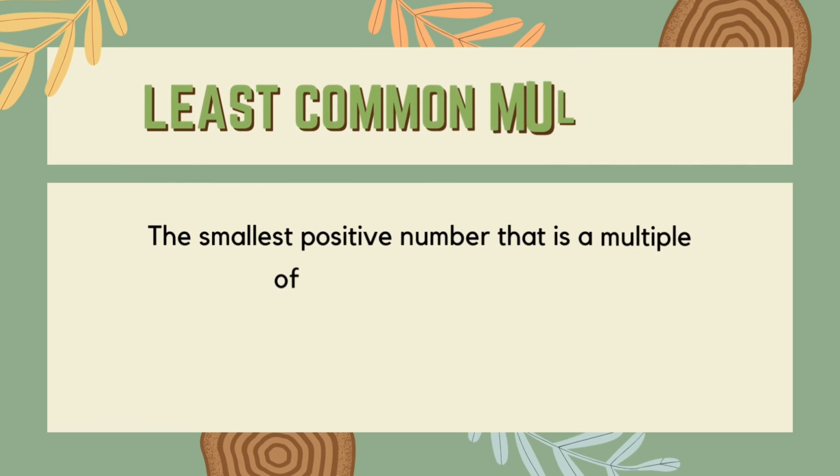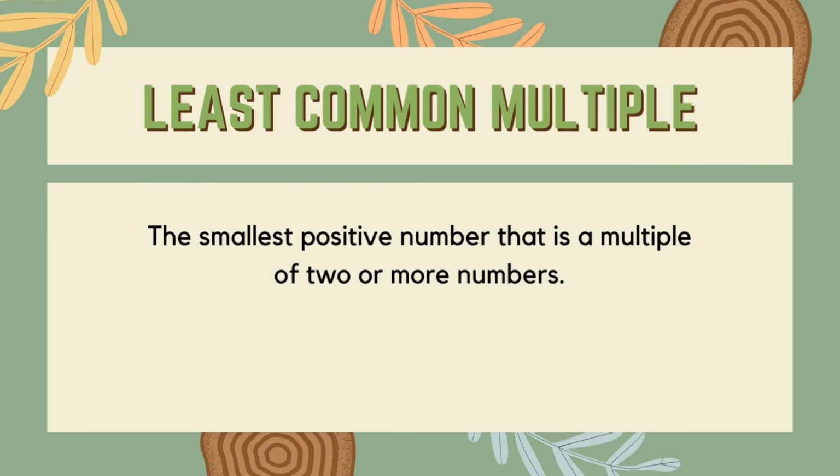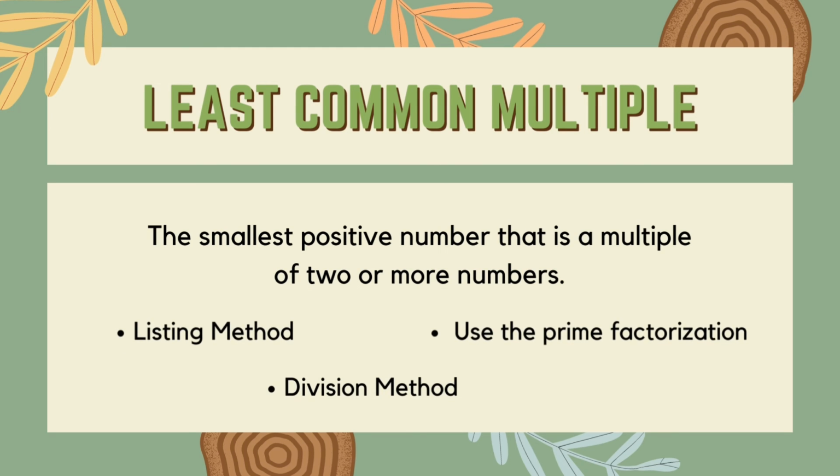The last thing is about the least common multiple. The least common multiple is the smallest positive number that is a multiple of two or more numbers. Problems with events that occur on set schedules can be solved using the LCM. LCM can be calculated using various methods. There are three methods to find the least common multiple of two numbers: LCM by listing method, LCM using prime factorization, and LCM using division method.